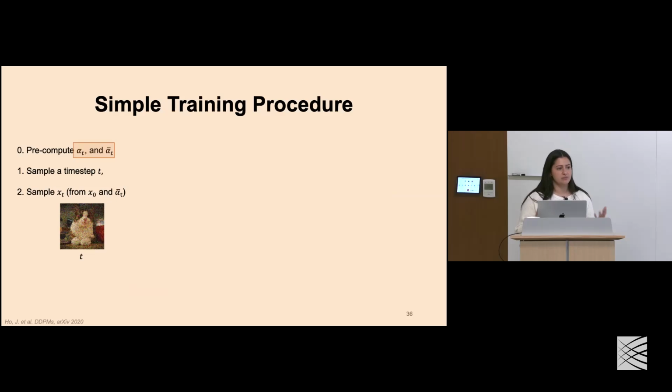Okay, so what does this mean in practice? How does this look when we actually want to train a neural network? Well, we'll just go through the steps here. It's actually quite simple. We pre-compute those noise scheduling terms that here we're calling alpha t and bar alpha t. We sample some time step t for our data, and then we generate a sample x of t, a noised image in this case, given that we know the original image and we've predefined this noising schedule.